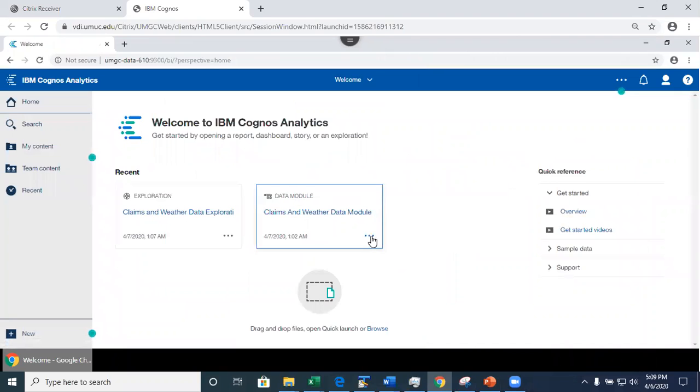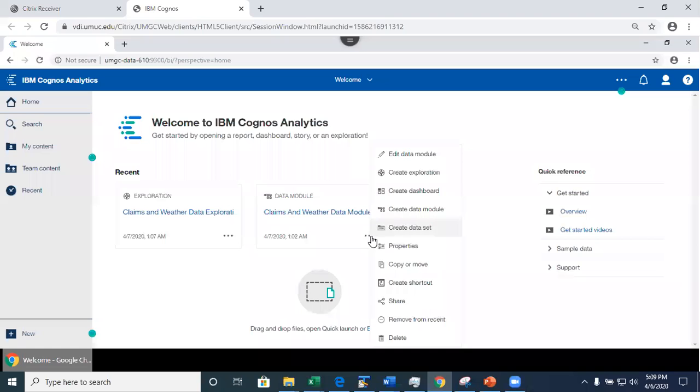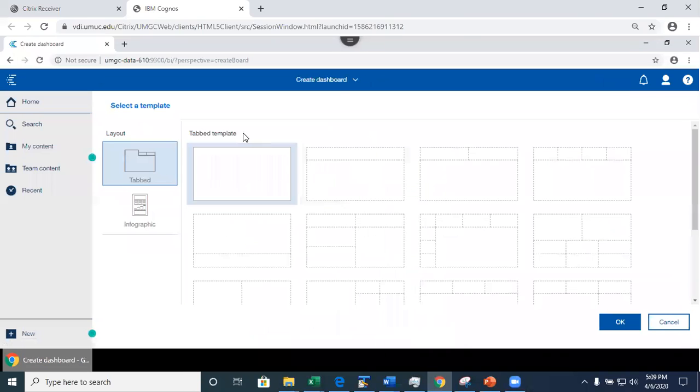recent because I just opened it. I just had it open. So I can click in here, and I can say create dashboard. Now what happens now? I have two options here, two layout options. One option is the tabbed, and another option is infographic. Basically tabbed lets me split my visualizations into separate tabs, and visualizations on the same tab are linked as long as they use the same data source.